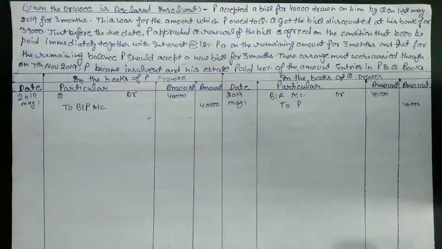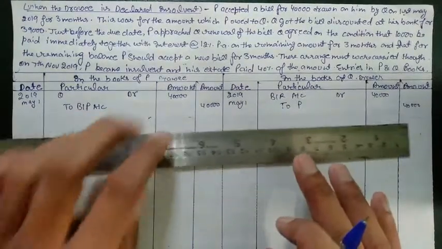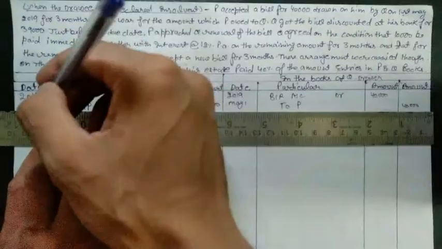So what happened, that P accepted a bill and returned that bill to Q. Now we need to close our entry.